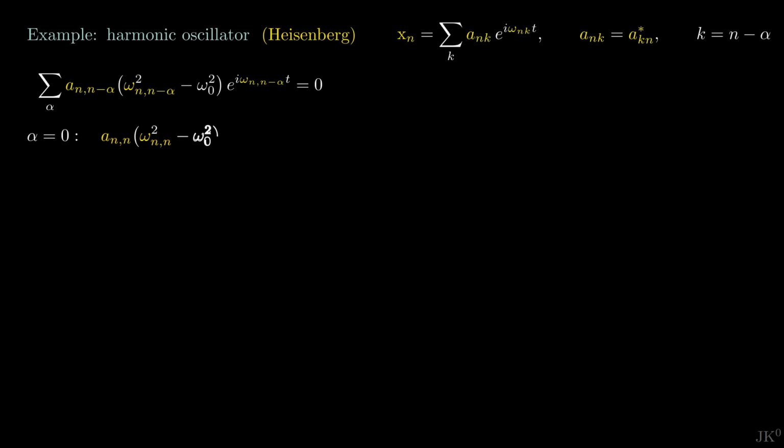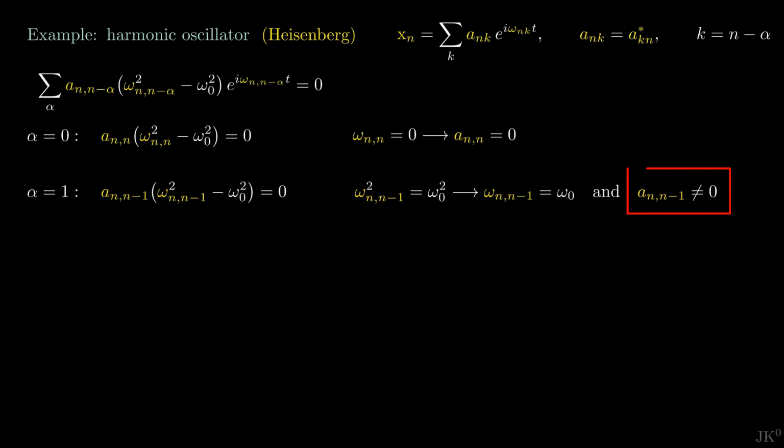For alpha equals 0, we get this. Since the transition frequency of a state with itself is 0, we find that the same is true for the amplitude. For alpha equals 1, we get this. Inspired by the classical result, we set the amplitude between one level and the next to be non-zero, which gives us a constant value for the transition frequency. Contrary to the hydrogen atom, here the frequencies are independent of the quantum number n, which means that the energy levels are equally spaced.